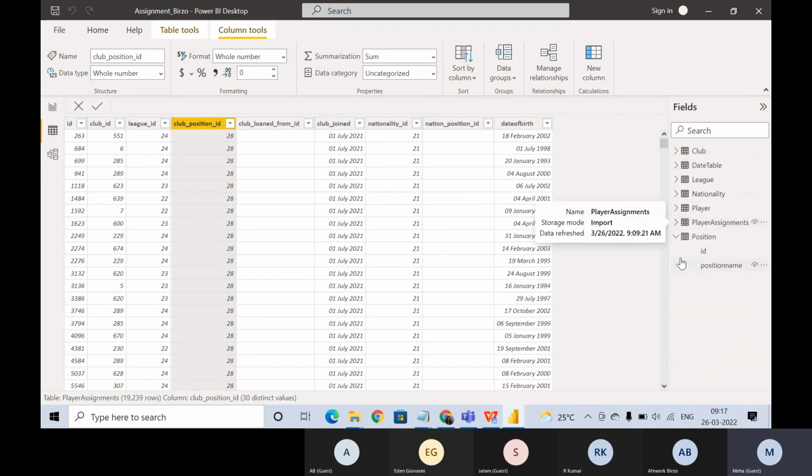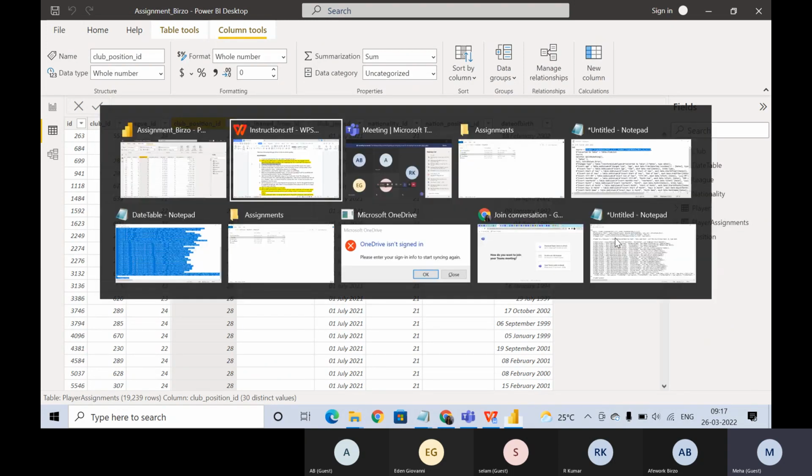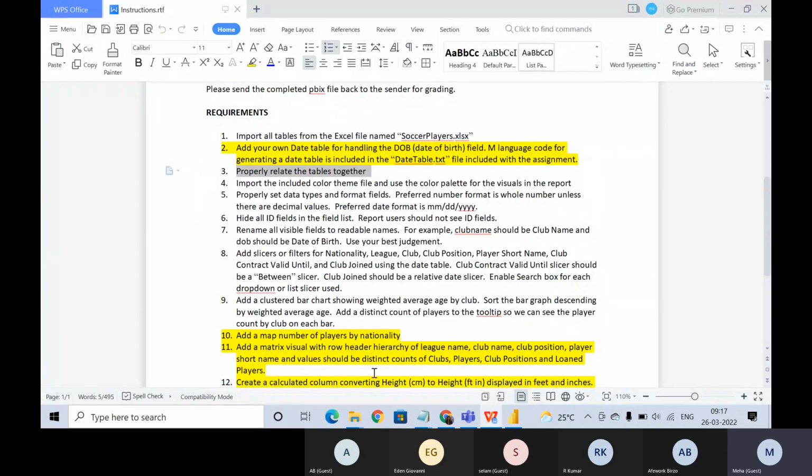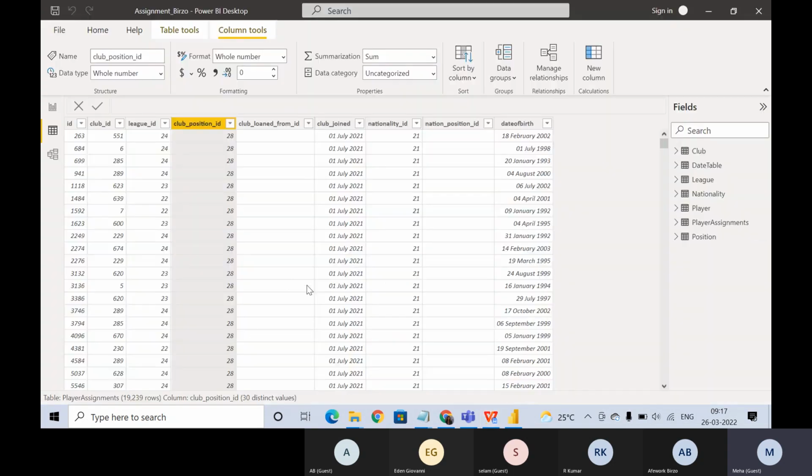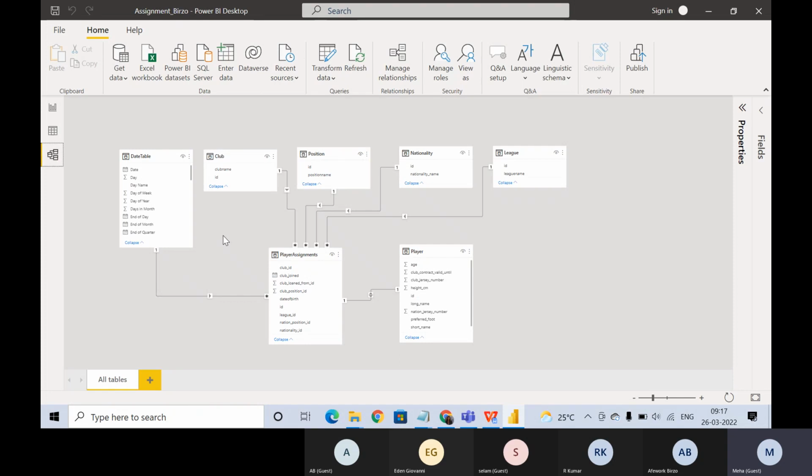The next question, we will not do today. Tomorrow we will spend two to three hours and finish it, because the rest of the things are very easy. By easy, I mean what you have to do now is set data types, hide ID fields, rename fields, and add slicers. But creating relationships and working on the data was the most important part to understand.